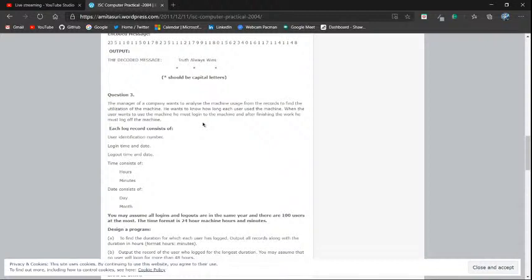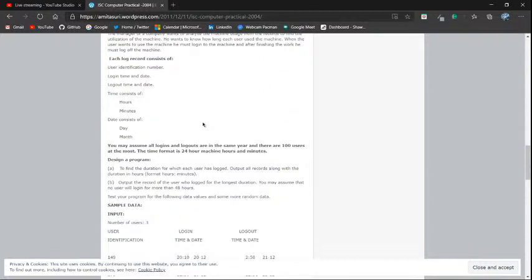When the user wants to use the machine, he must log into the machine. And after finishing the work, he must log off the machine. All right, makes sense. So the manager wants to see how many times and for which time duration the machine got used. Yeah, he wants to check all of that stuff.